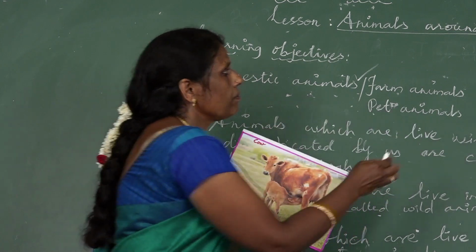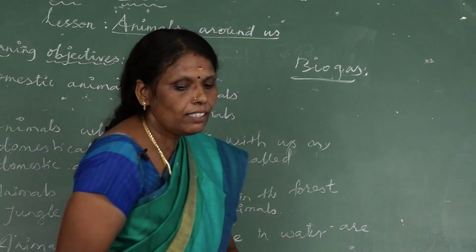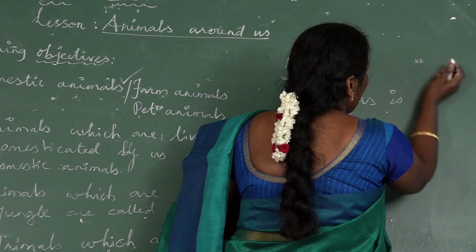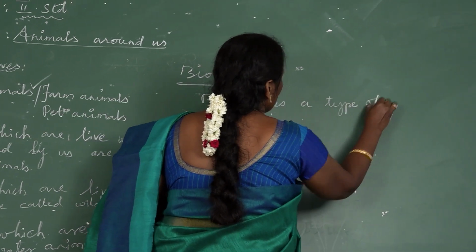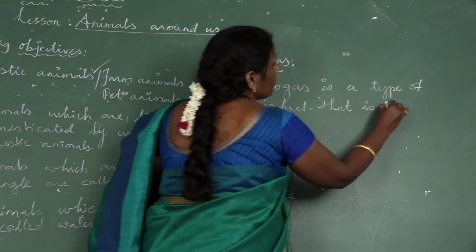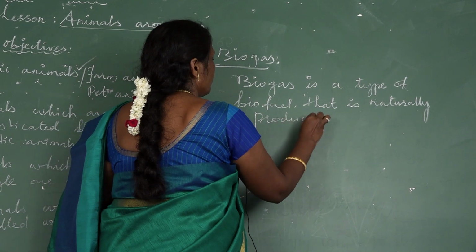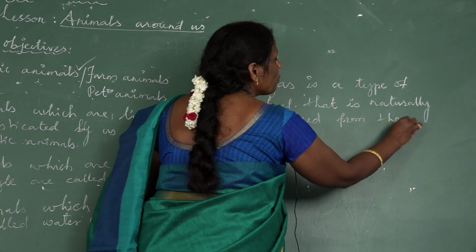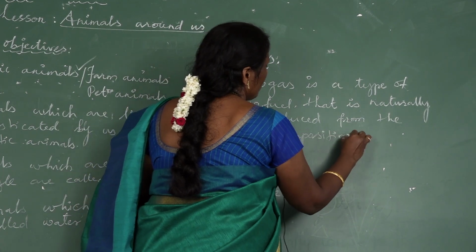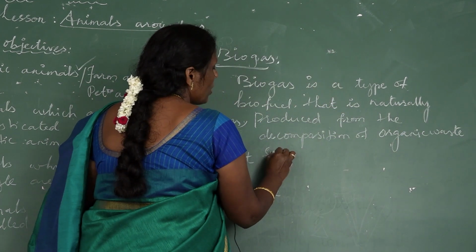And what is biogas? Biogas is a type of biofuel that is naturally produced from the decomposition of organic waste, such as animal dung.